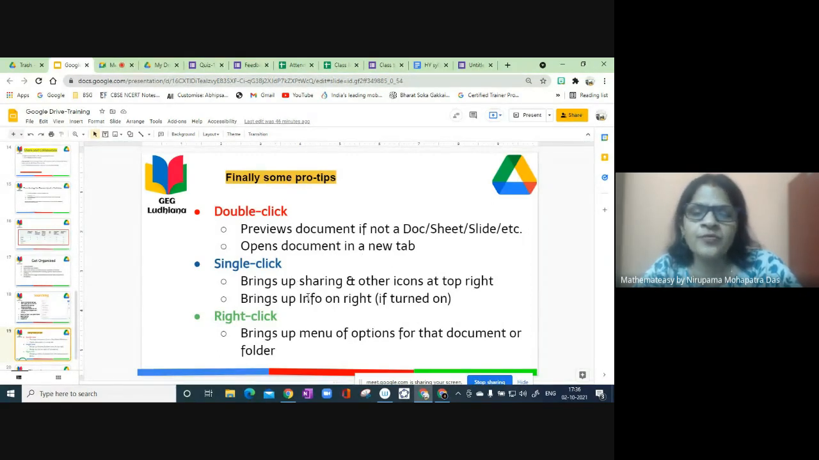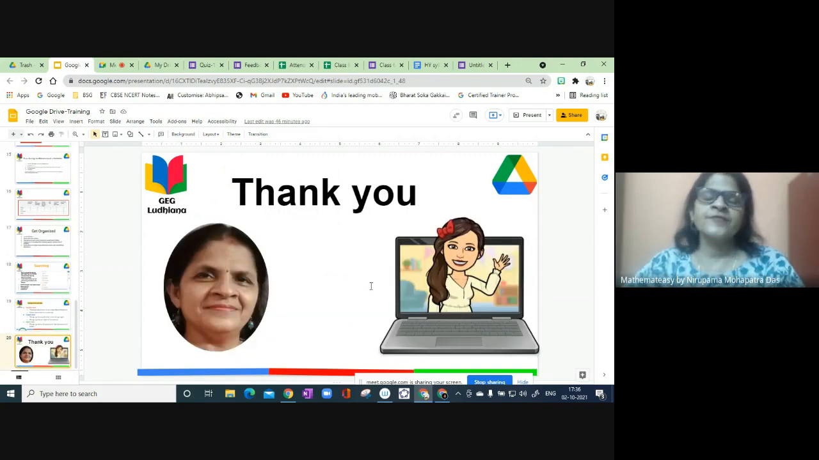Single click means we are selecting that, and it brings up sharing and other icons at the top right. And right click brings up menu options for that document. Okay, these are some of the pro tips, and thank you so much.